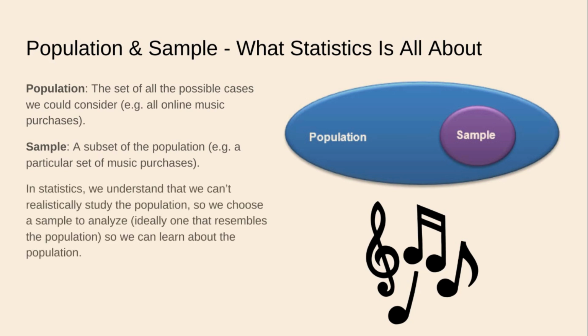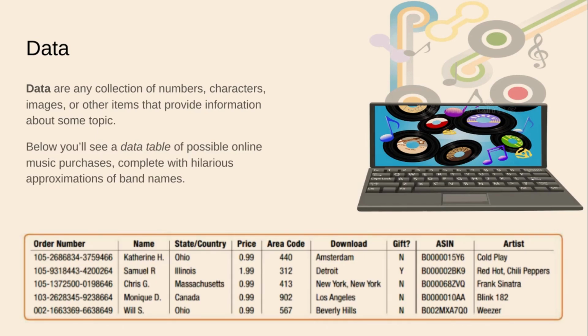So in stats, we understand that we cannot study the population, so we choose a sample to analyze, ideally one that resembles the population in several ways that we will discuss, so we can learn about the population. Now let's look at some data. Data are any collection of numbers, characters, images, or other items that provide information about our topic of interest. So we're going to see a data table below, of possible online music purchases.